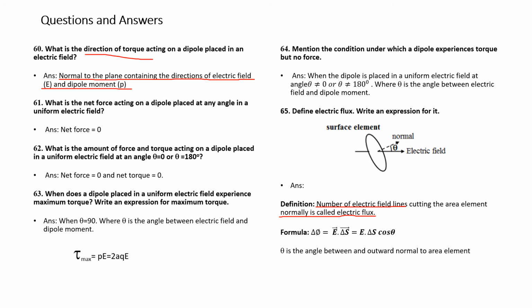Removing the vectorial notation, it is E into delta s into cos theta. Theta is the angle between the field and the outward normal to the area. This is the outward normal. This is the definition of electric flux lines.